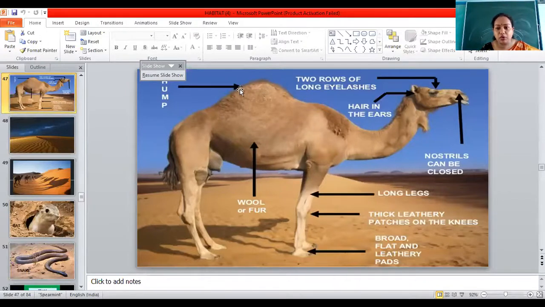This is the part of the body which stores food in the form of fat, and in its complete body, it stores water. Complete body. Yes. Thank you, ma'am.